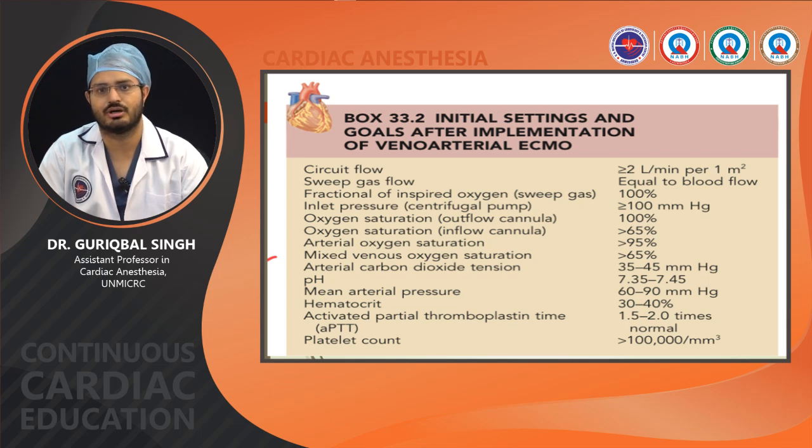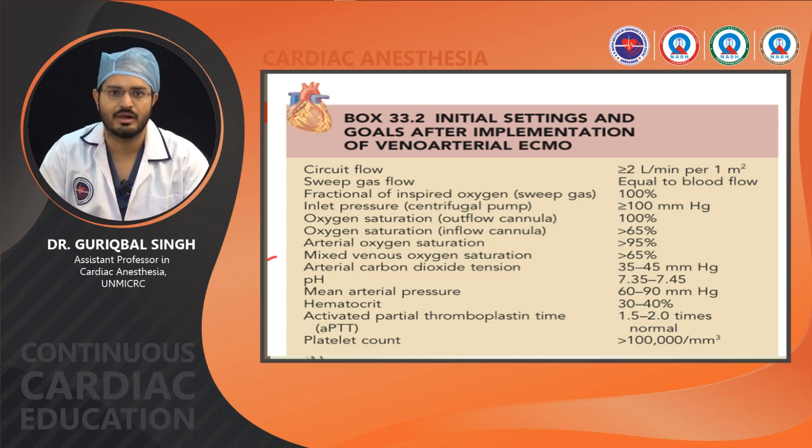Arterial CO2 pressure between 35 to 45 mm of Hg and pH 7.35 to 7.45, and MAP of 60 to 90 with hematocrit of 30 to 40% and targeting APTT 1.5 to 2 times normal and platelets more than 1 lakh.